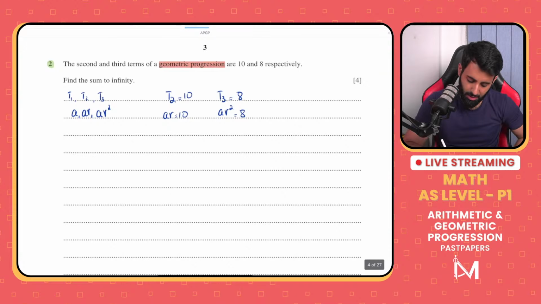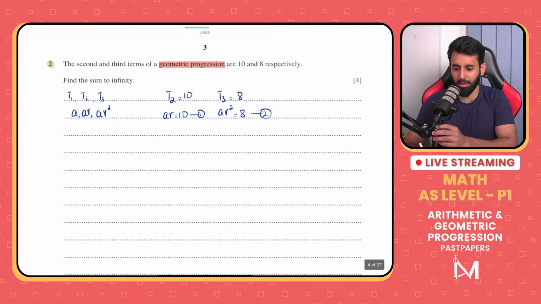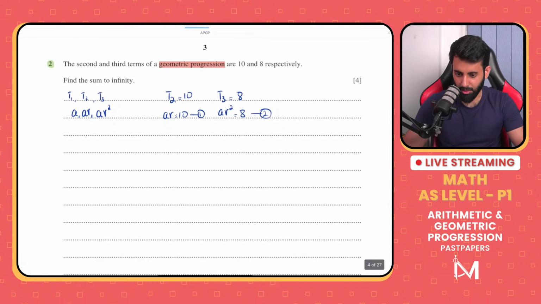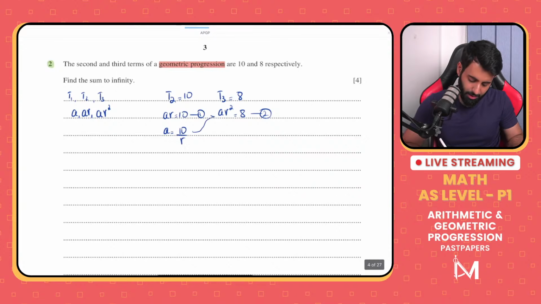So you can see that we have two equations which we are now going to solve simultaneously in order to find the value of a and the value of r. Now, like I said, this is a fairly easy question, which is why I've highlighted this question in green. So let's solve and see what's what. Here we go. Let's make a the subject. a is equal to 10 upon r. Let's plug it in over here.